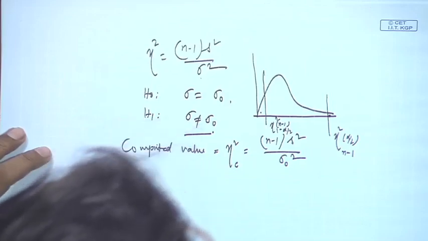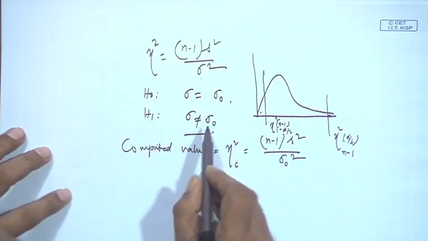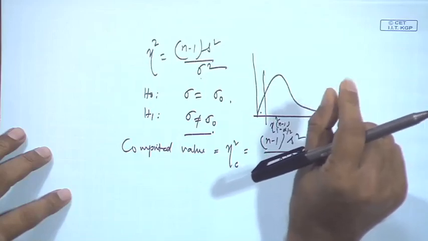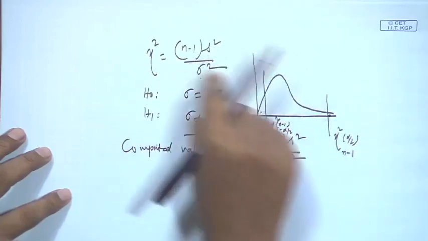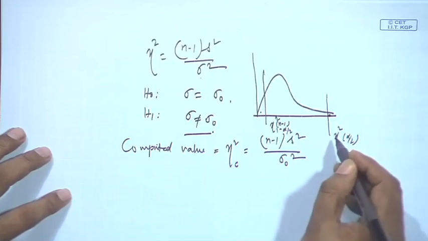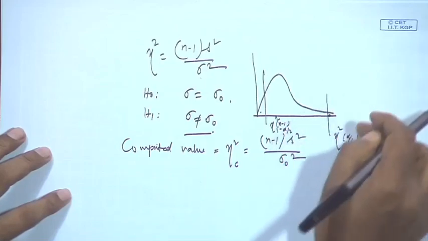Okay. And as you know, variance is also such a parameter that we do not want more variance; basically we always want less variance. In that sense, if you are interested, then maybe you can go for one tail also.